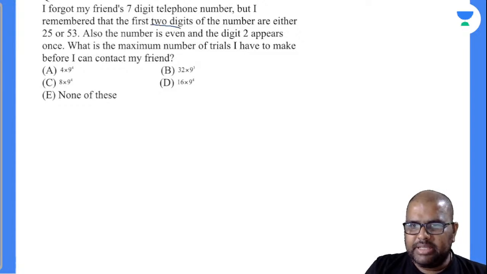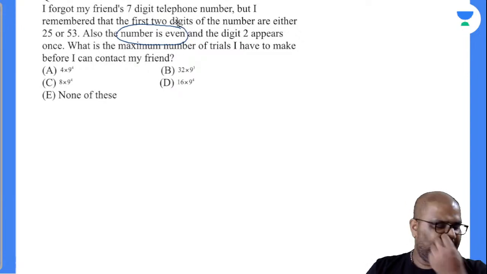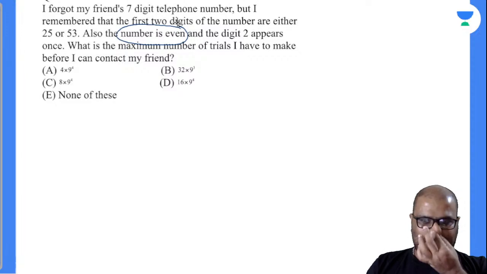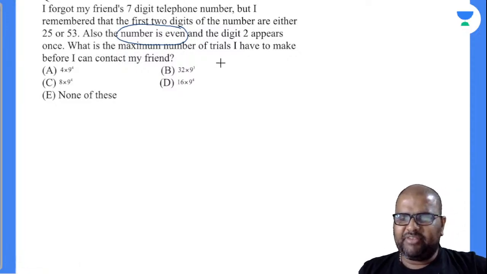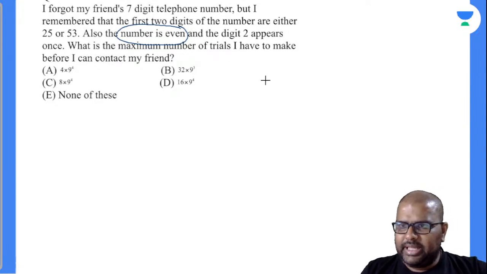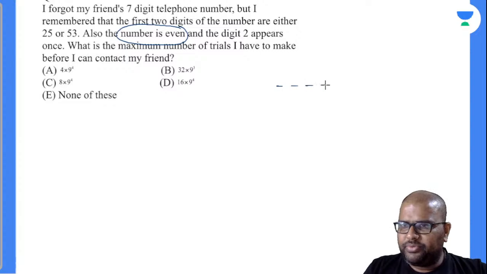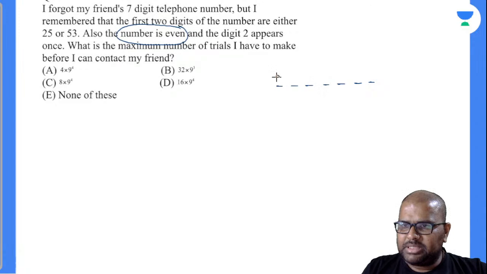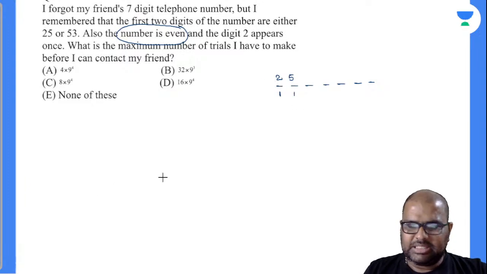Also the number is even, and digit 2 appears once only, it seems. If digit 2 appears once, then the remaining digits can appear any number of times, right? That's the logic there. What is the maximum number of trials I have to make before I can contact my friend? Let's suppose this is a 7-digit telephone number: 1, 2, 3, 4, 5, 6, 7. Let us suppose this telephone number starts with 2, 5. Of course, these two numbers are fixed now. Already digit 2 has appeared once.